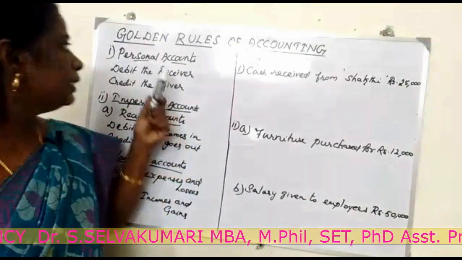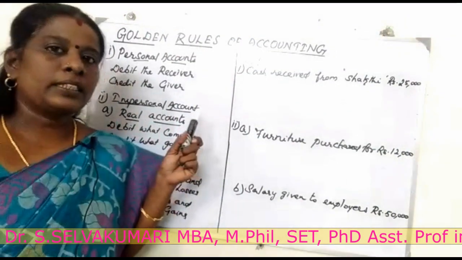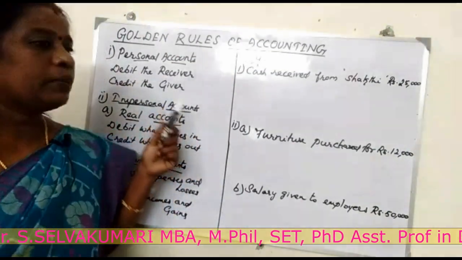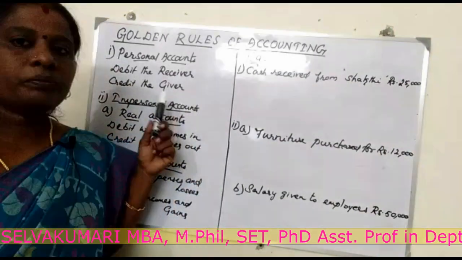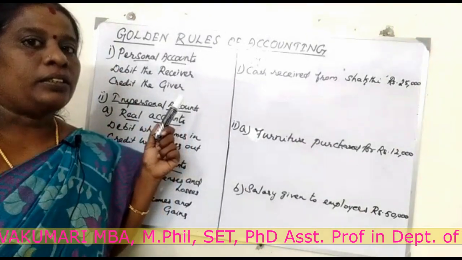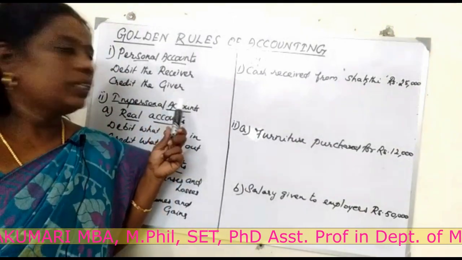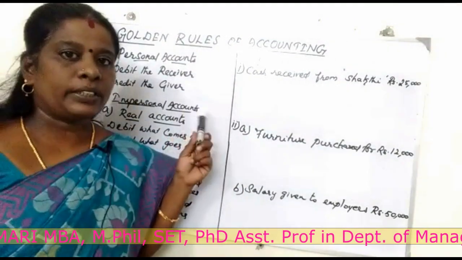Artificial persons are created artificially by law, for example a company, a partnership firm, a bank, educational institutions, etc.